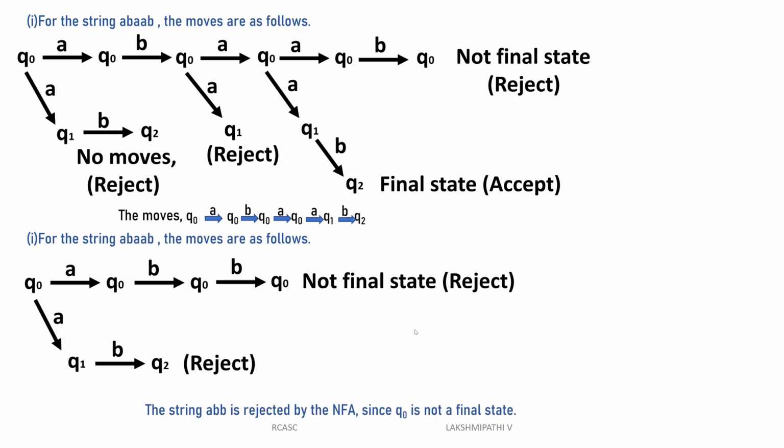Then the string ABB is rejected by the DFA, since Q0 is not a final state. See, that is only, even if you take any possibilities, the string ABB is not accepted. String ABB is not accepted. See, that is the NFA.